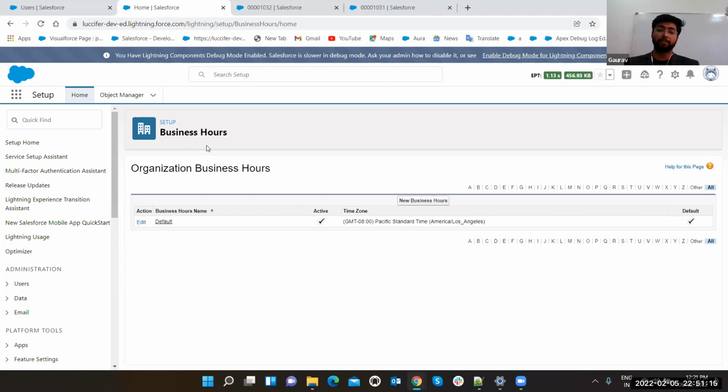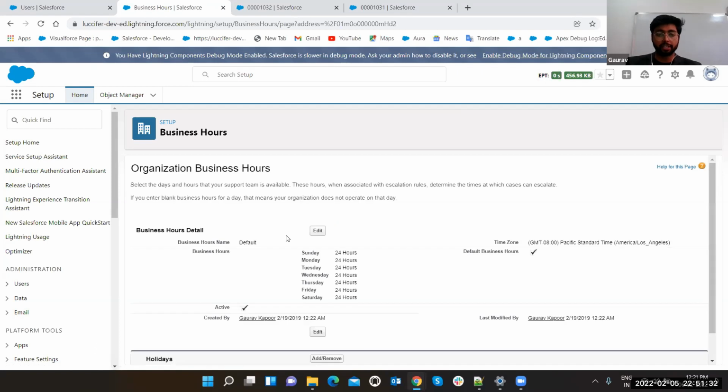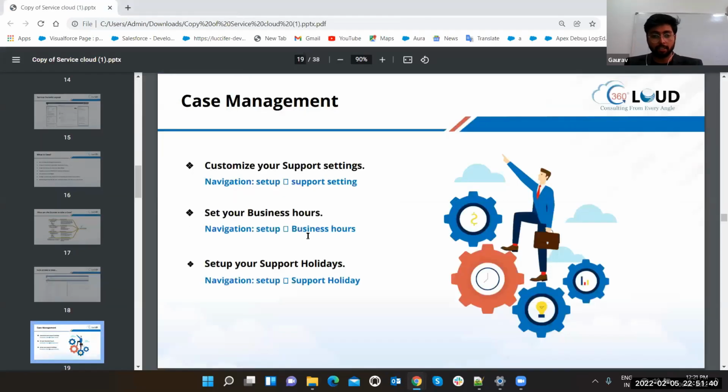Similarly, a call center also has hours. If you want to take any kind of query on the call center, and you search any number, there will be written this is the number and these are the hours at what time you can call. So we are operating at this time. So here you can set the hours. We are having a default system. You can also create a new one, and this will show you on Sunday 24 hours, Monday 20. For every day you can set a different system. Got it? That's how business hours work.